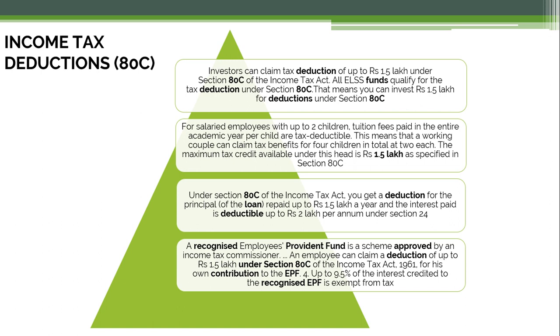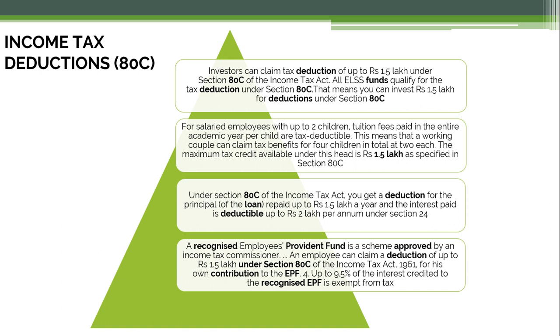So let us suppose, take an example. If you have a 15,000 EMI and out of that 11,000 is your interest and 4,000 is your principal amount. So in that case you will get a deduction of the principal amount, that is 4,000 into 12 months, that is 48,000, and 11,000 into 12 under the interest paid. So principal repaid can be availed up to rupees 1.5 lakh a year, and the interest paid is deductible up to rupees 2 lakh, because in EMIs mostly the interest part is more as compared to the principal.